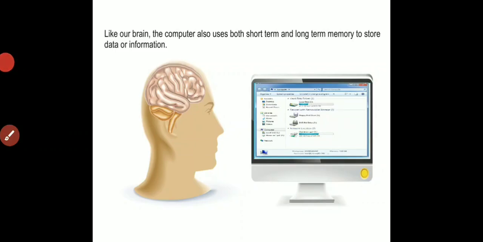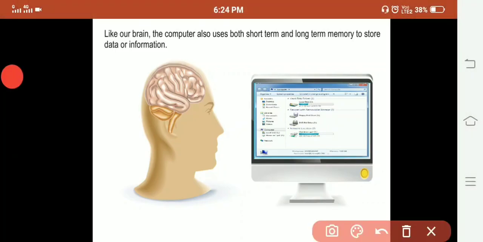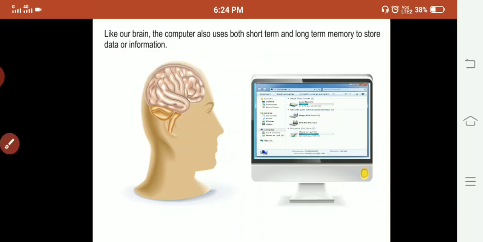Like our brain, the computer also uses both short term and long term memory to store data or information. We remember some things for shorter terms and some for longer terms. In the same way, the computer also has short term and long term memory. Let us learn about them.